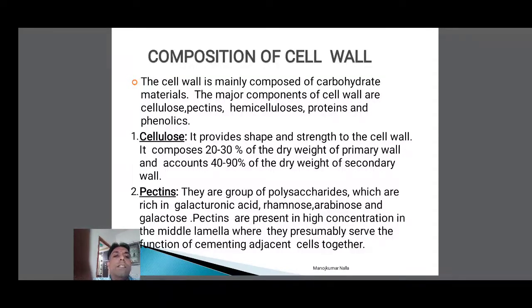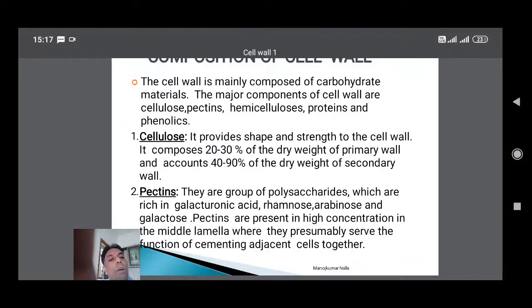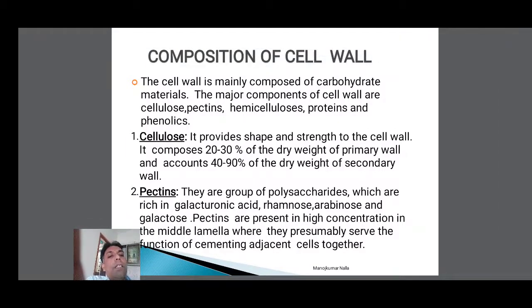It composes 20 to 30% of the dry weight of the primary wall and accounts for 40 to 90% of the dry weight of the secondary wall. So the primary wall is 20 to 30% cellulose by dry weight, while the secondary cell wall is mostly 40 to 90% cellulose.